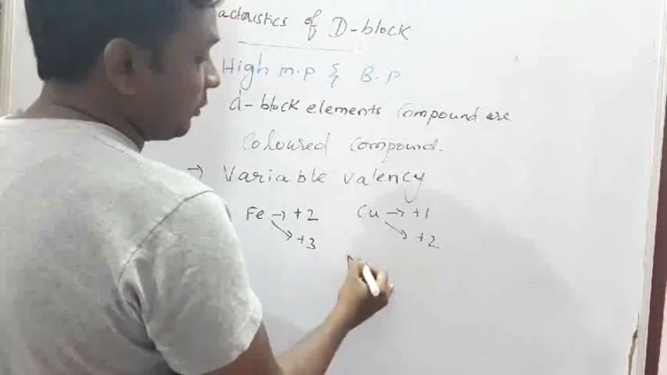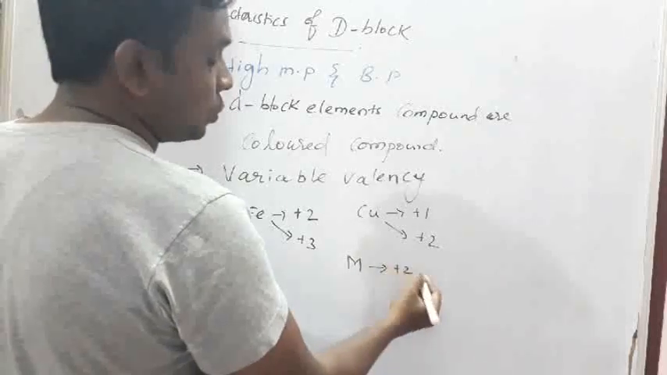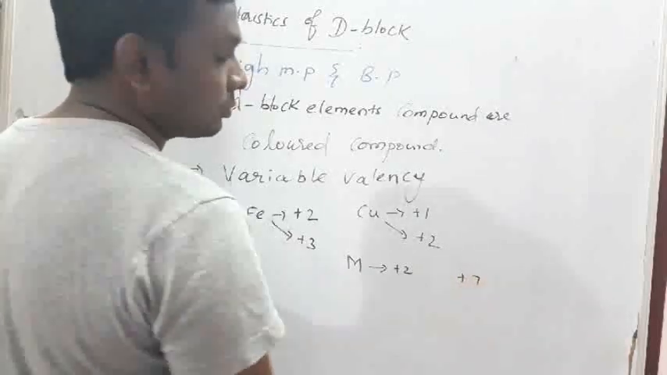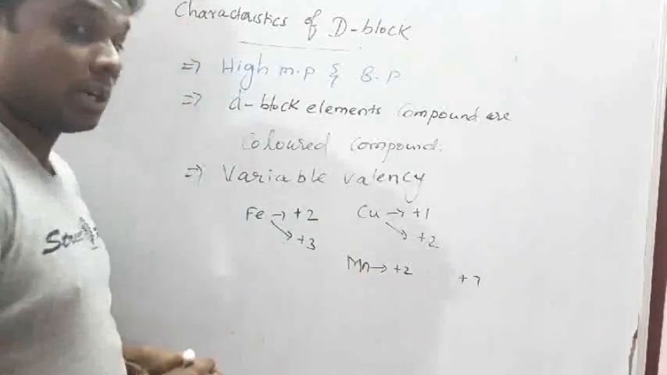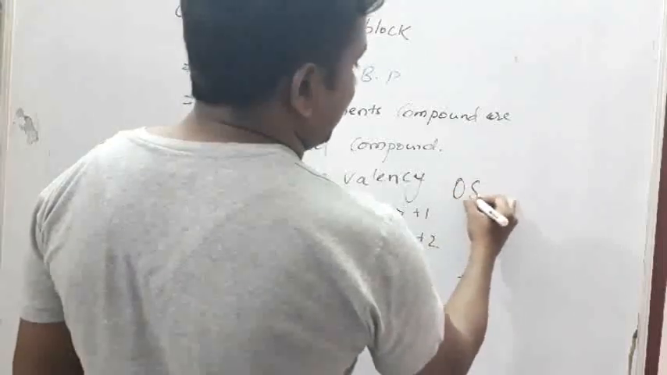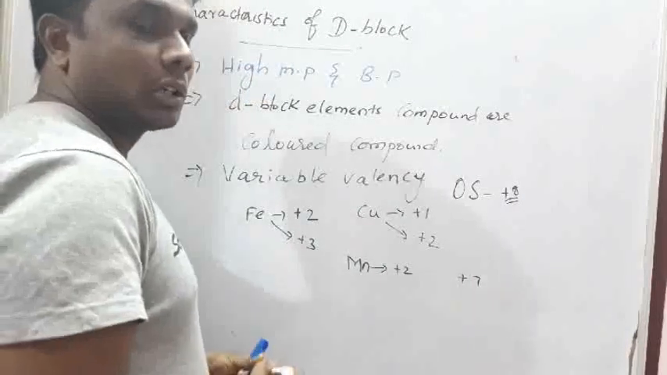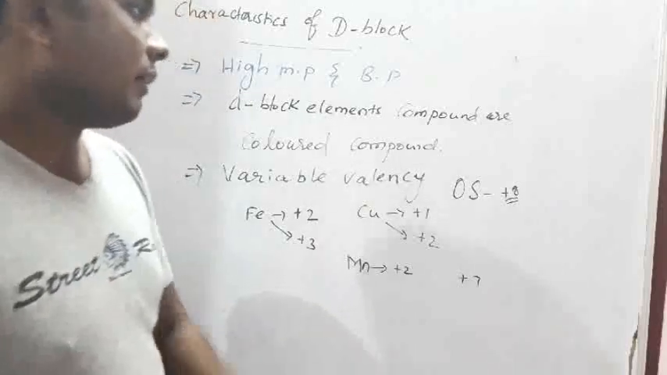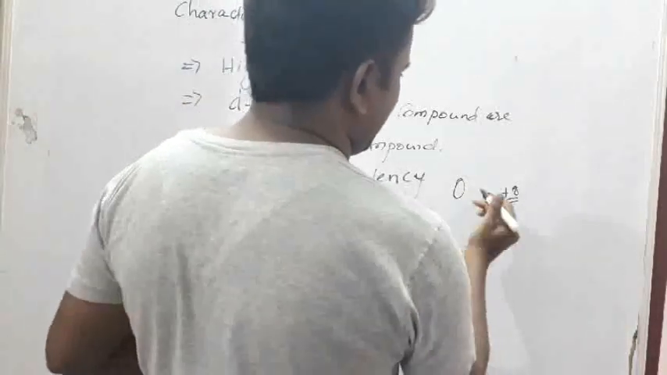Manganese will show valencies from +2 up to +7. So manganese shows the maximum number of valencies. Osmium actually shows a maximum up to +8. That is variable valency. The osmium symbol is not OS; the S should be small, Os.